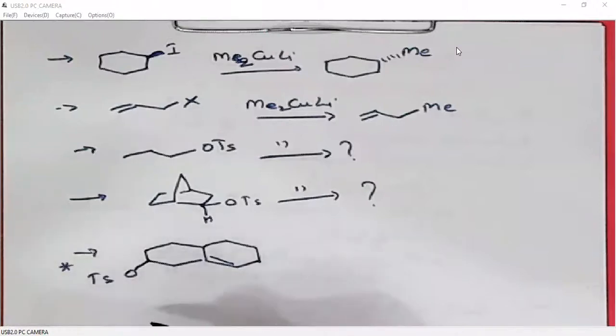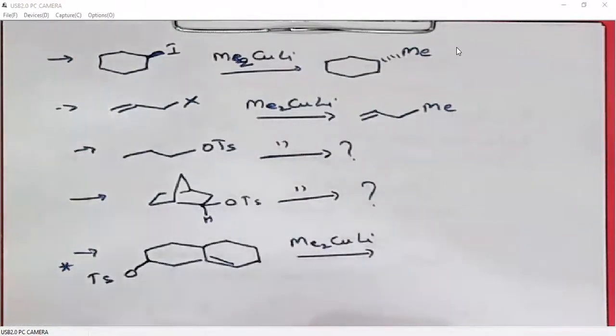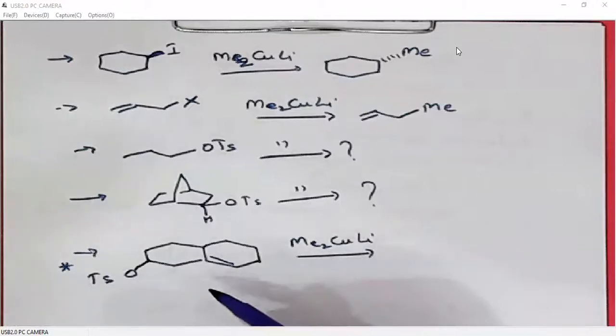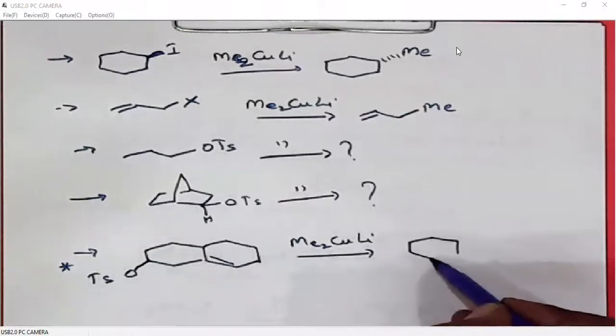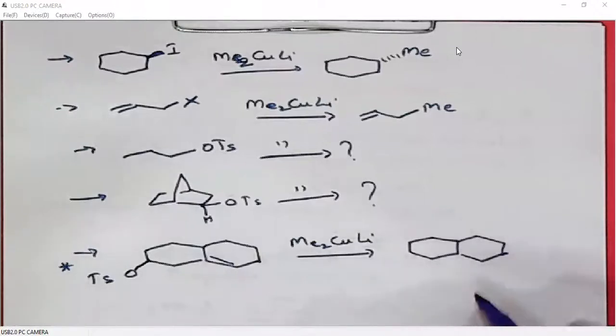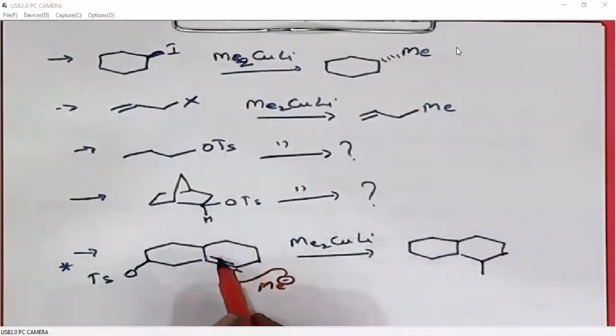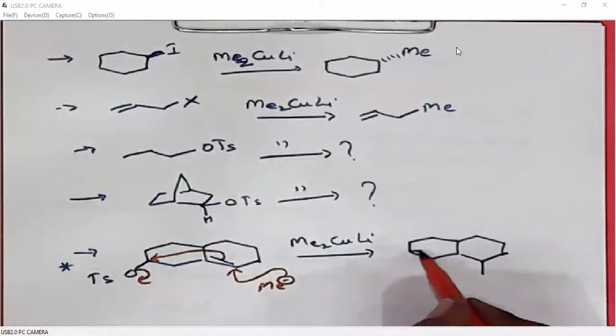It is a little tricky question. When we add methyl Gilman reagent to this compound, we do expect a direct nucleophilic substitution here, but the product is different. It undergoes a nucleophilic addition to this carbon, then this double bond is polarizing towards this leaving group, because OTs is a good leaving group. So what we are generating is a 3-membered ring here.